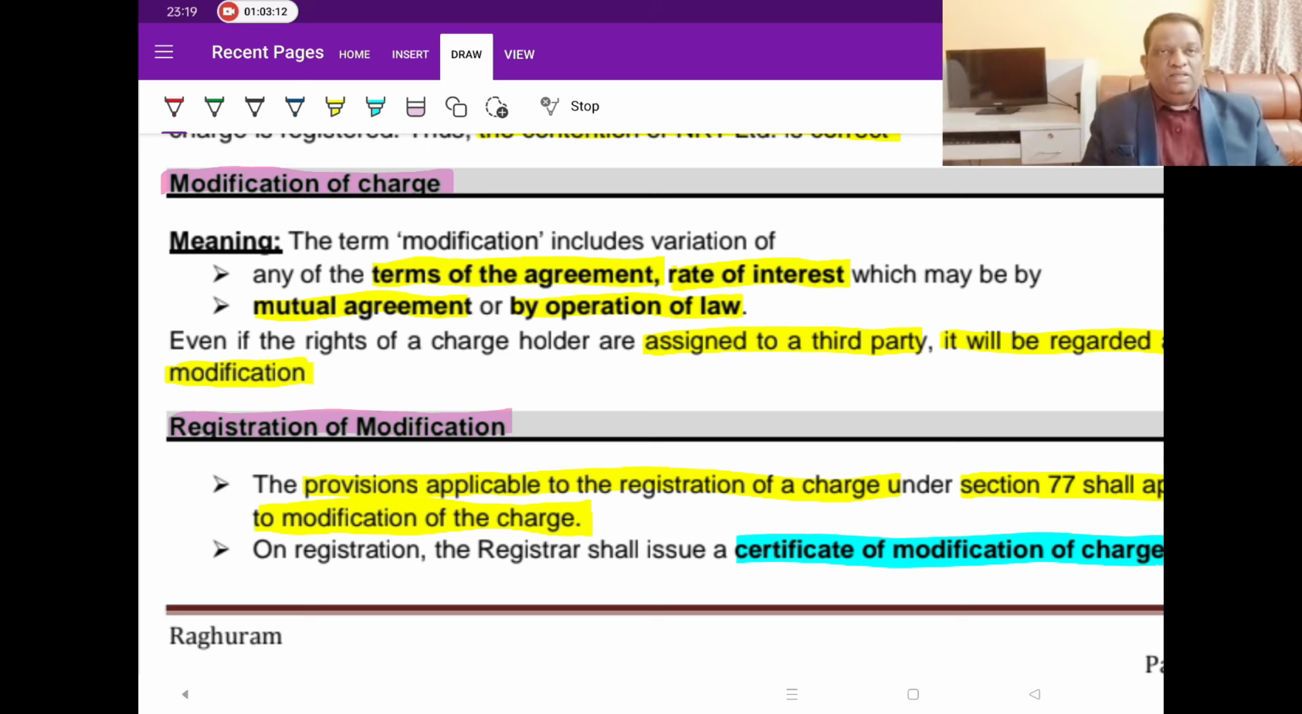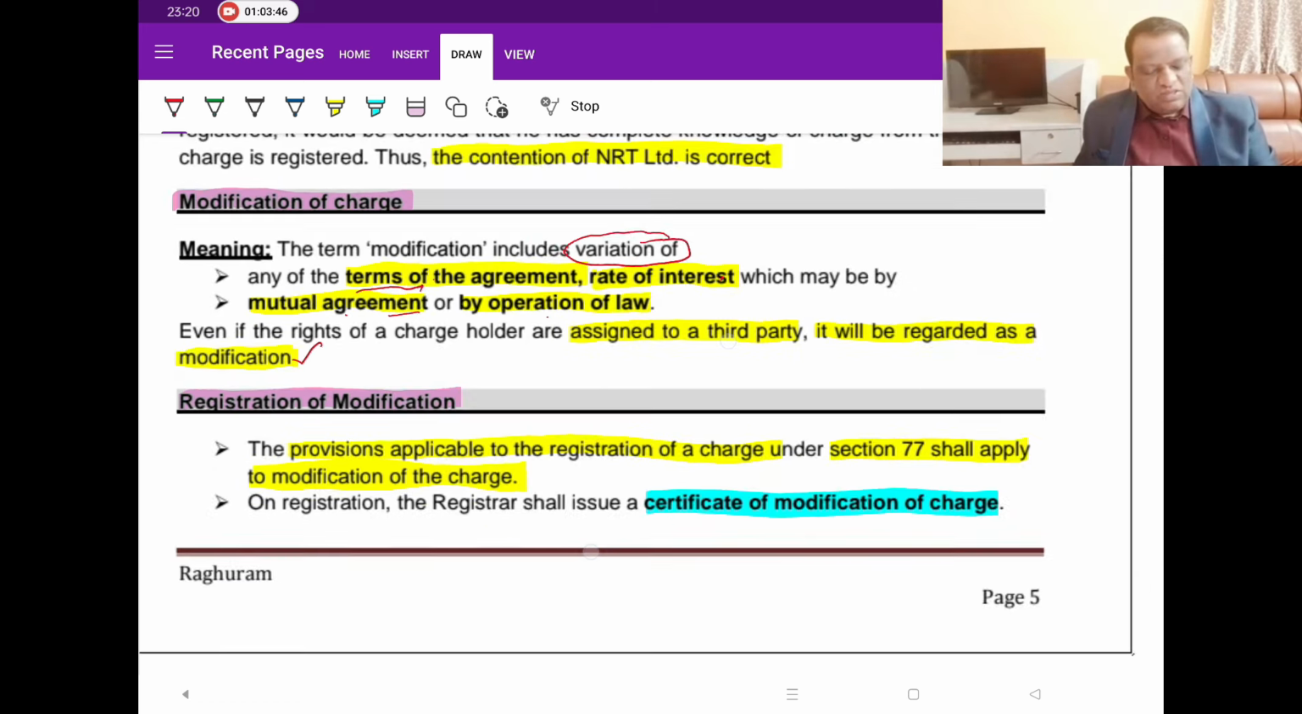What do we say modification? A company has entered into a loan agreement, they have created the charge and they have even registered the charge. But after registering the charge, what happens if there are changes? That is, if there are any variations in the terms of the agreement, such as the rate of interest, by mutual agreement or by operation of law. Whatever the reason, there is a change in the terms of the agreement. That scenario is what is called modification. And for any modification, what the Act says is very simple: the provisions of section 77 shall apply to modification as well.